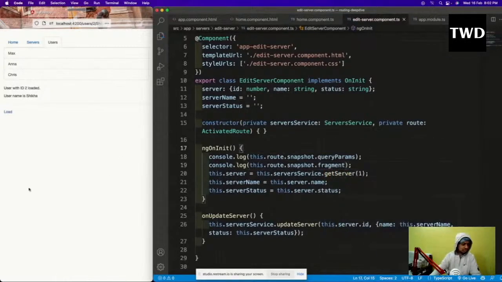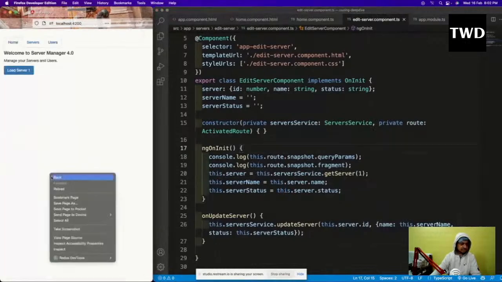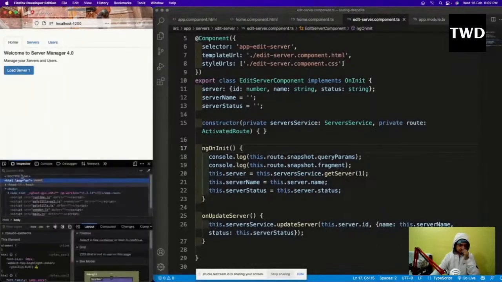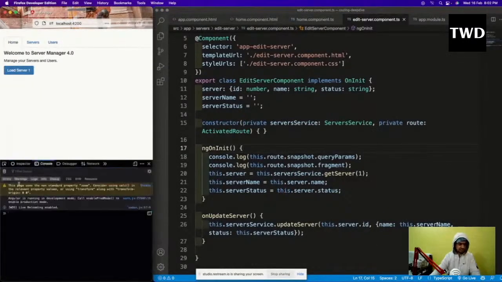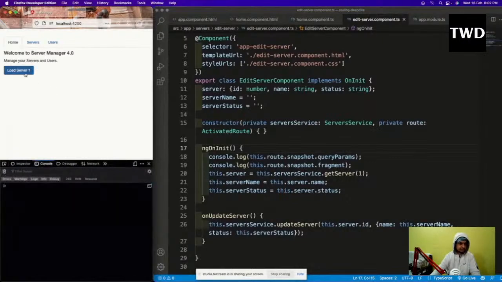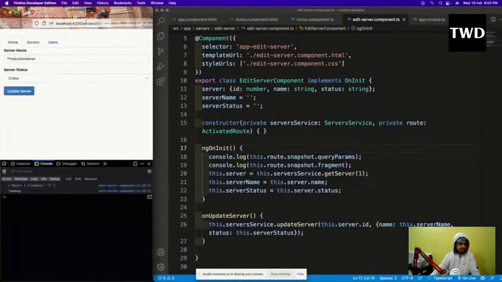So this I'm going to have, and now in the home page I'll come and inspect, open the console, and do load server. See, this load server is now going to that edit thing, because I have changed it.